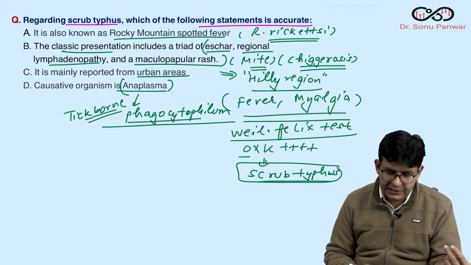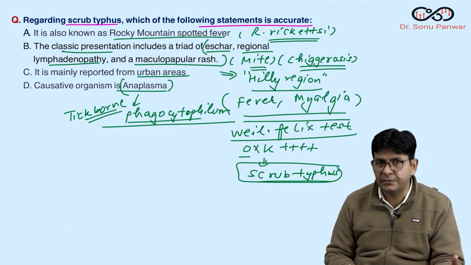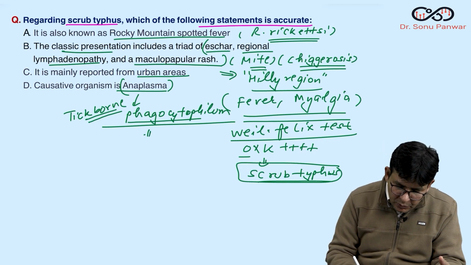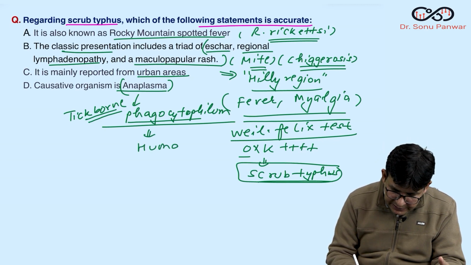This particular disease is tick-borne. It is spread by the tick. Anaplasma phagocytophilum is the organism name, and this particular one causes human granulocytic ehrlichiosis.